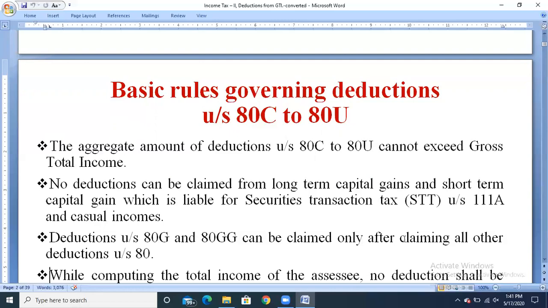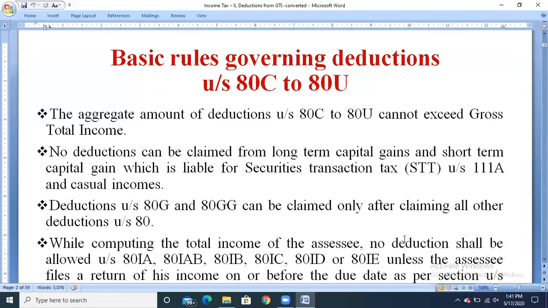Sections 80G and 80GG deal with the donations given by the assessee to institutions or other persons. So first we claim the deductions under section 80 except 80G and 80GG, and after that we claim the deductions under section 80G and 80GG.